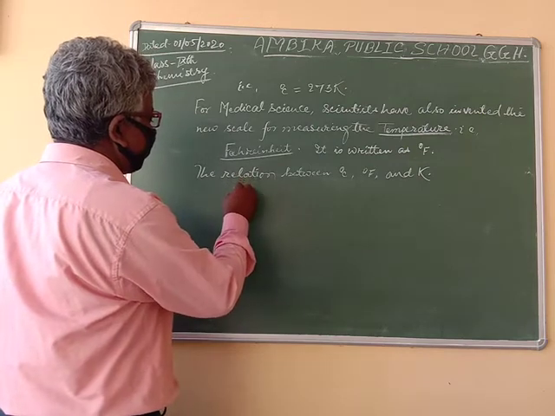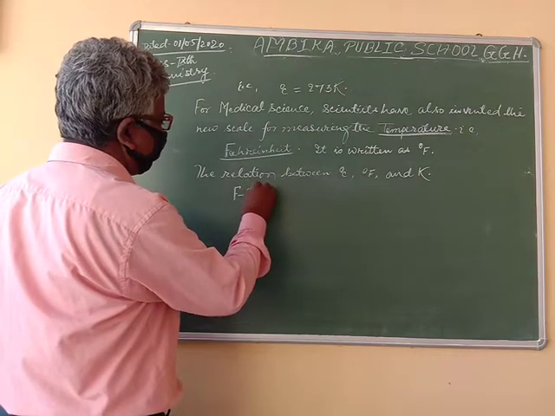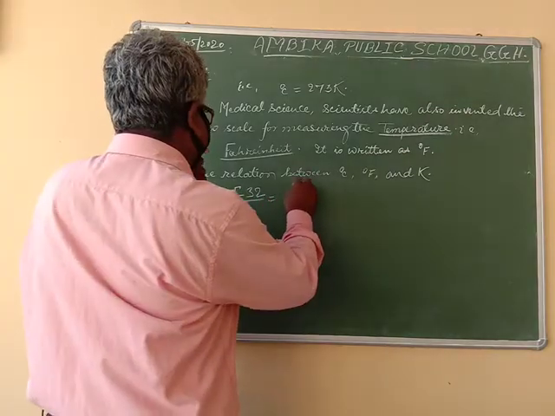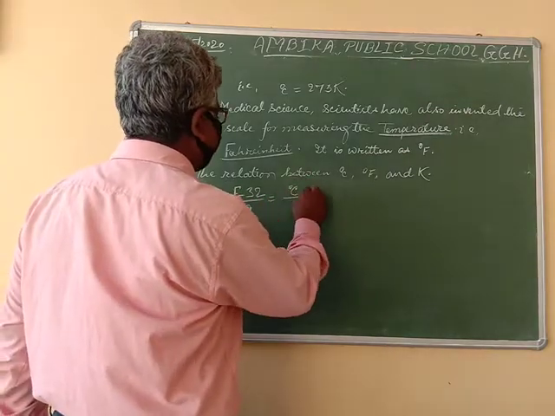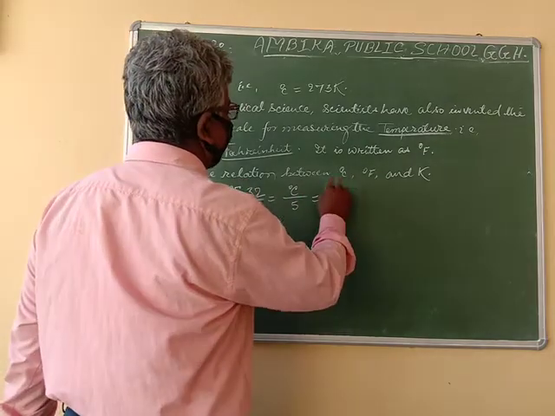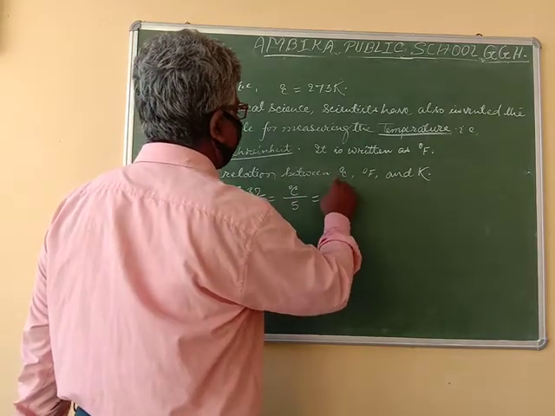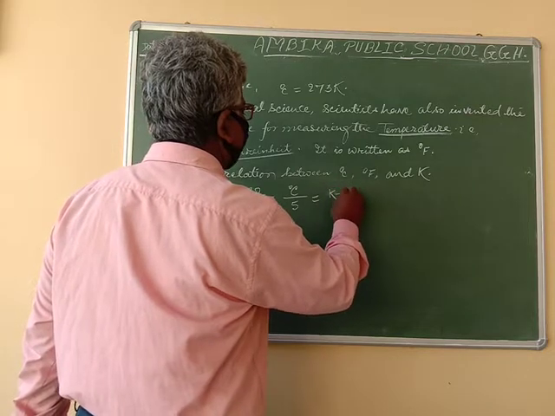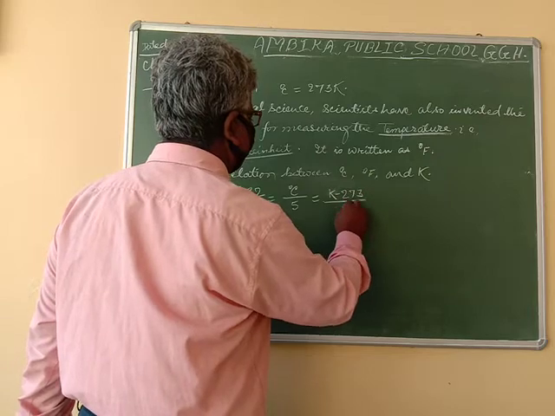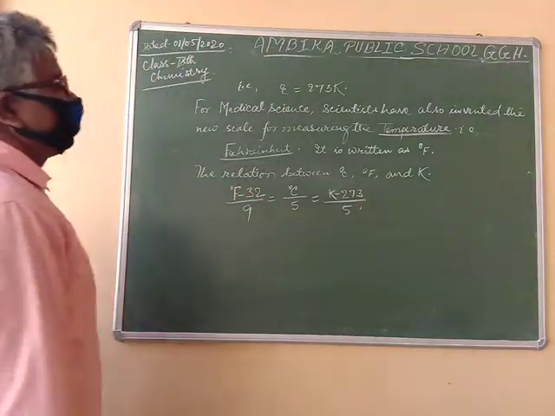The relation is (F minus 32) by 9 is equal to C, degree Celsius, by 5, is equal to (K minus 273) by 5. This is the relation.